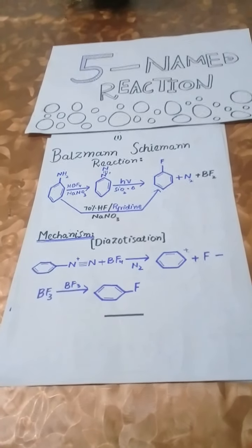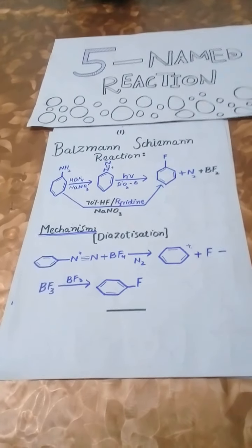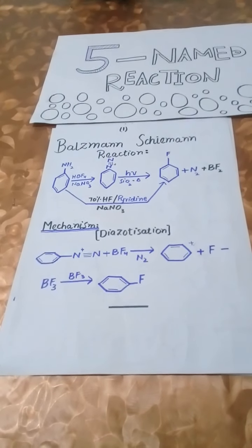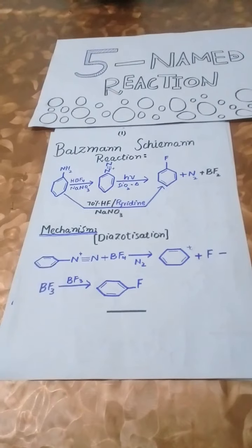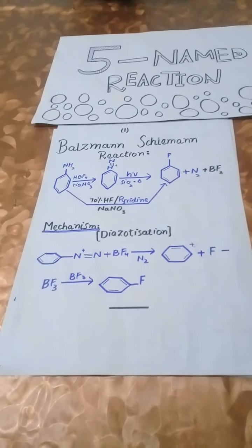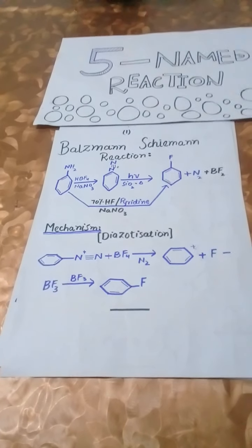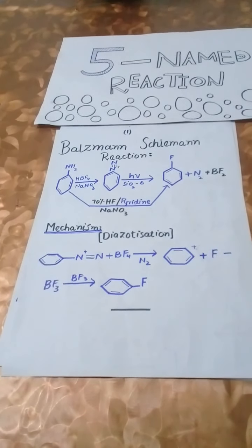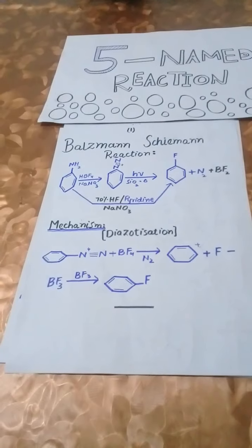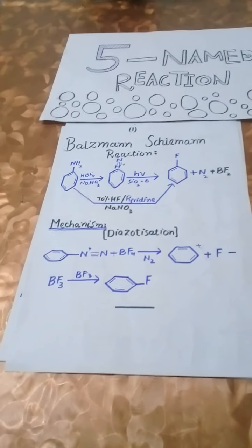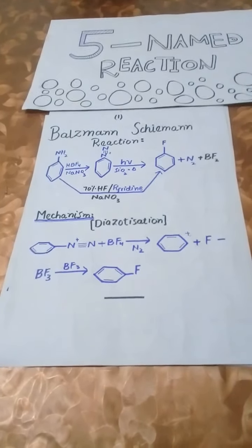And step 3 is addition of fluoroboric acid to the aryl diazonium salt and the subsequent addition of energy finally gives aryl fluoride via a diazonium tetrafluoroborate intermediate stage. The step-by-step process of Balz-Schiemann reaction mechanism is illustrated as following.